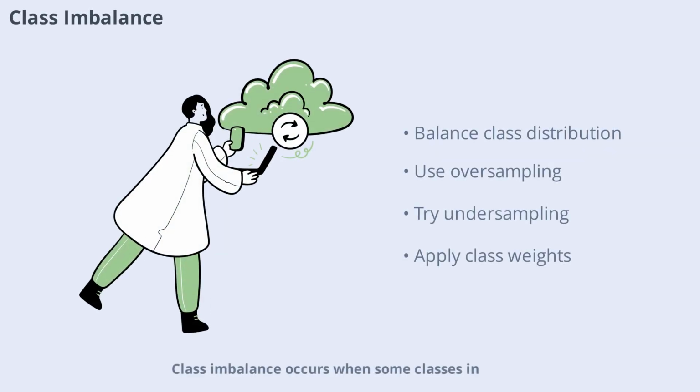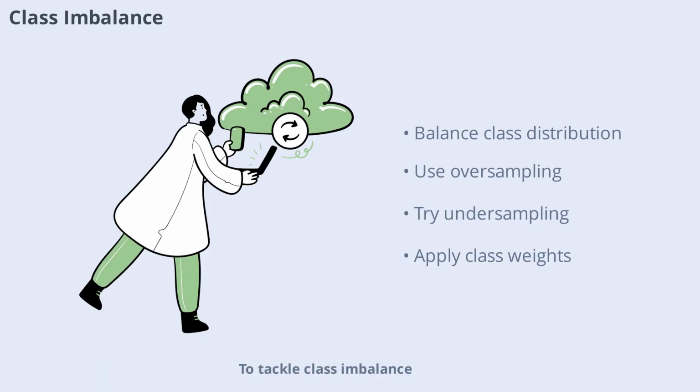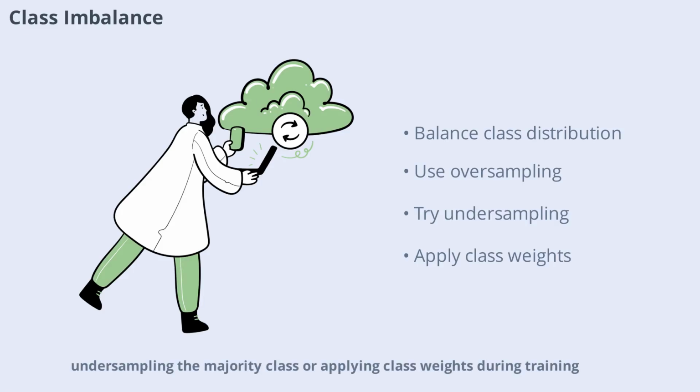Class imbalance occurs when some classes in your dataset are underrepresented compared to others. This can lead to biased models that perform poorly on minority classes. To tackle class imbalance, you can use techniques like oversampling the minority class, undersampling the majority class, or applying class weights during training. Synthetic data generation such as SMOTE is another effective strategy. Addressing class imbalance ensures your model treats all classes fairly.